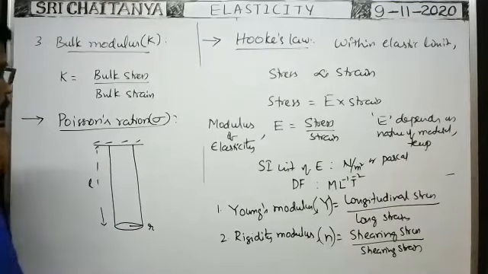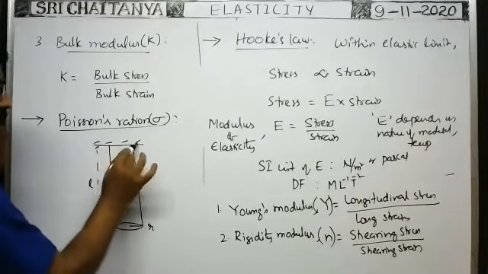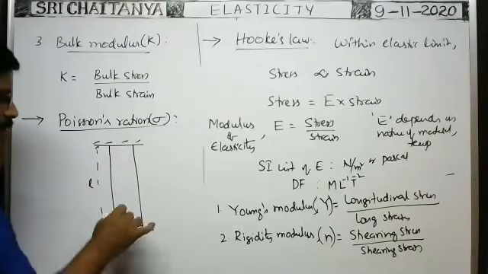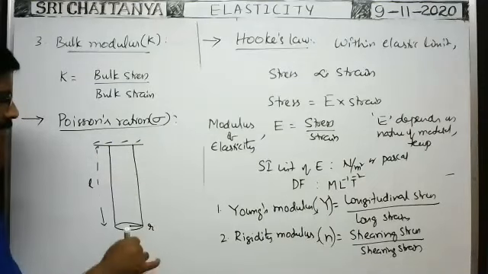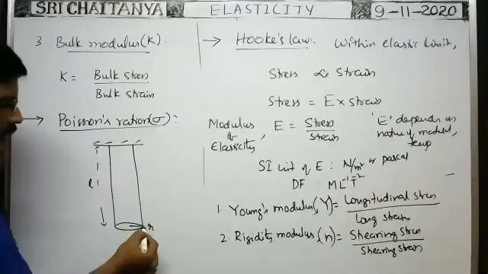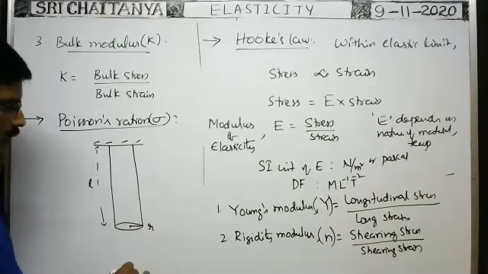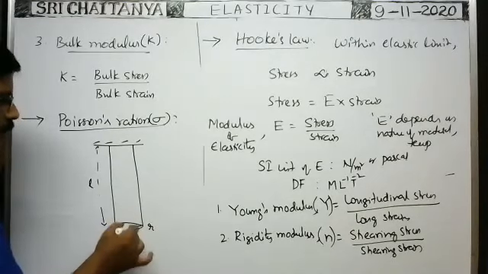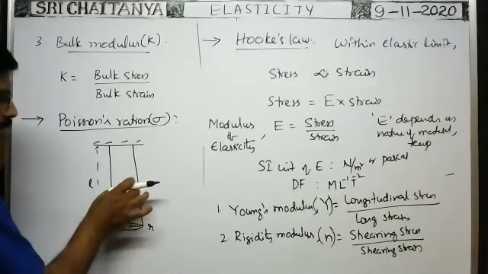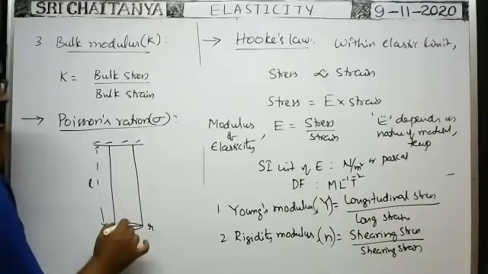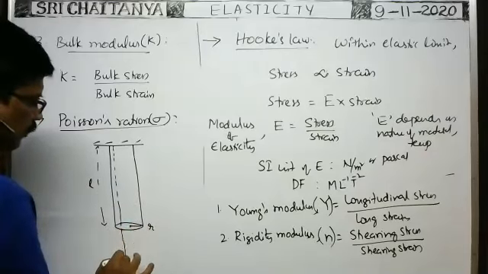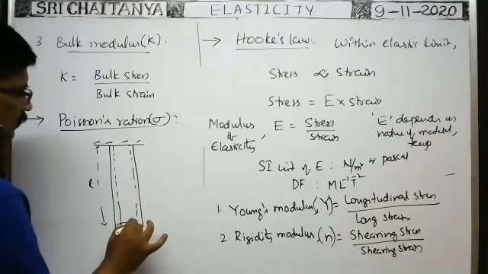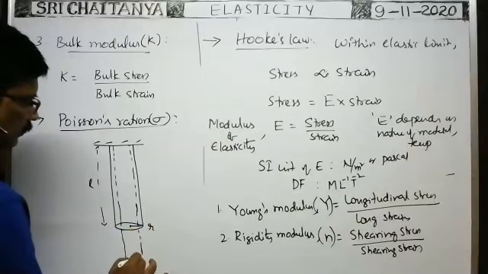Now along its length, suppose one end of the wire is fixed. At the other end, suppose a longitudinal force is applied. Longitudinal force means perpendicular to the cross section, or normal to the cross section. Because of the longitudinal force, the length of the wire increases. Suppose the wire occupies the position like this.